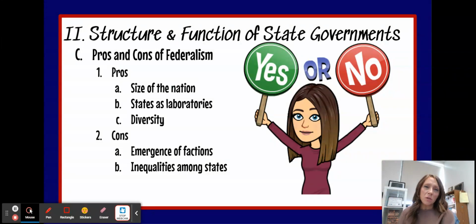We also run into the possibility for inequalities among the states. One state might, based on where they are geographically, have access to more trade opportunities or more manufacturing opportunities than other states do. So potential inequalities are also some cons of federalism.